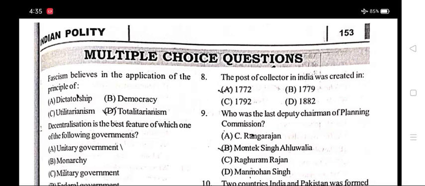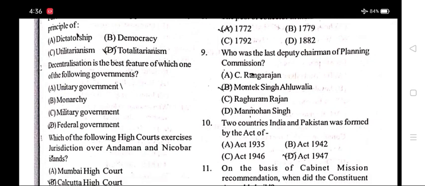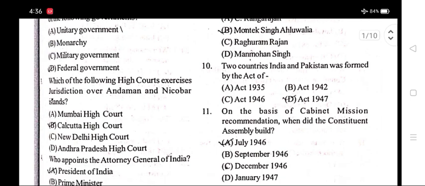Indian polity, most important multiple choice questions. Number 1. Fascism believes in the application of the principle of? Option D, Totalitarianism. Number 2. Decentralization is the best feature of which one of the following governments? Option D, Federal government.